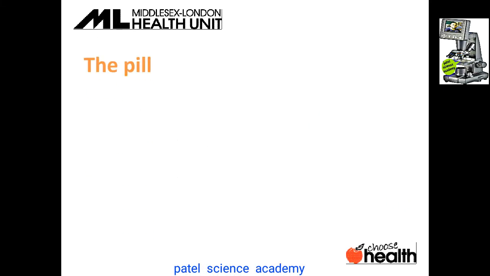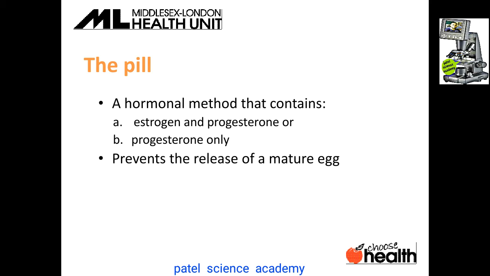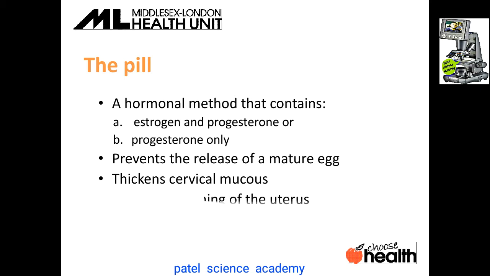The pills: there are some pills available in the market that contain estrogen and progesterone hormones, or progesterone only. They can be used to prevent the release of the mature egg, and they are also responsible for thickening of the cervical mucus. These pills can also change the lining of the uterus.